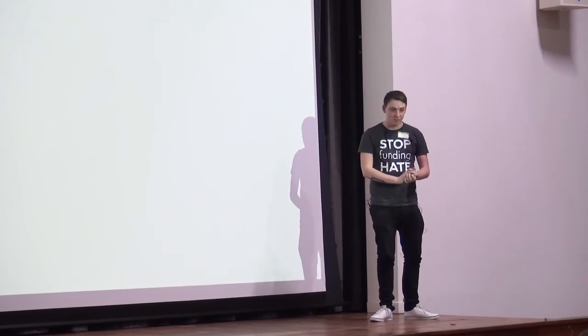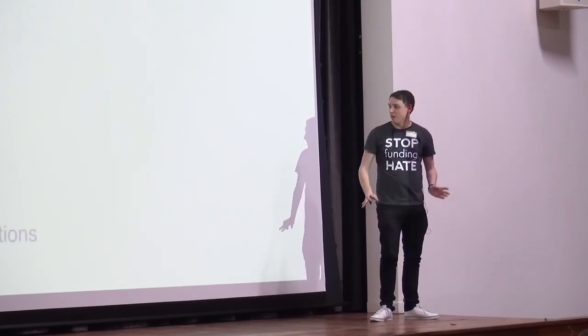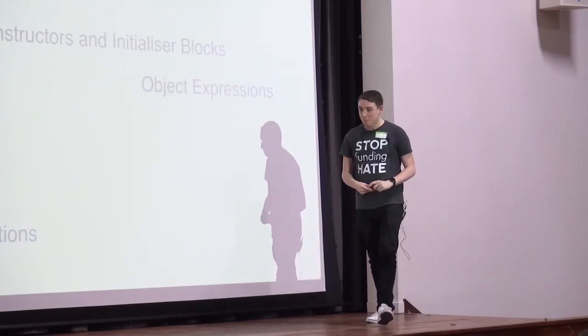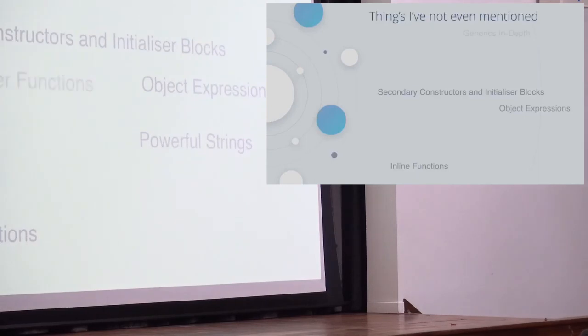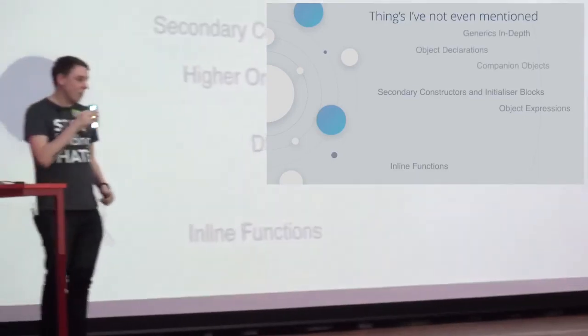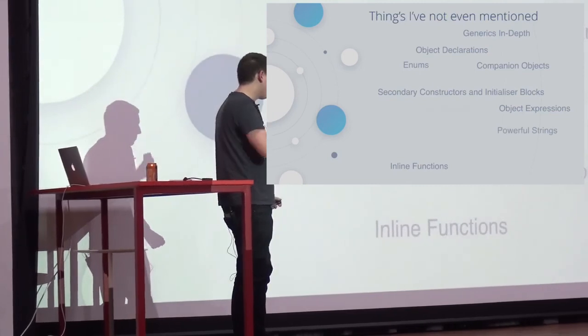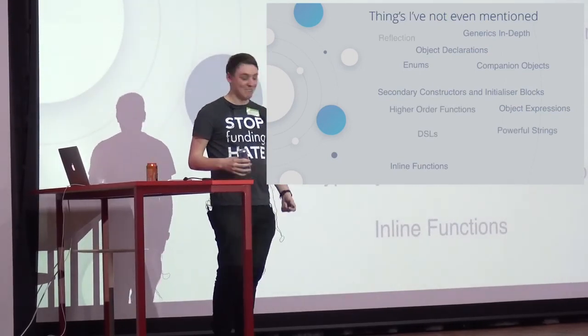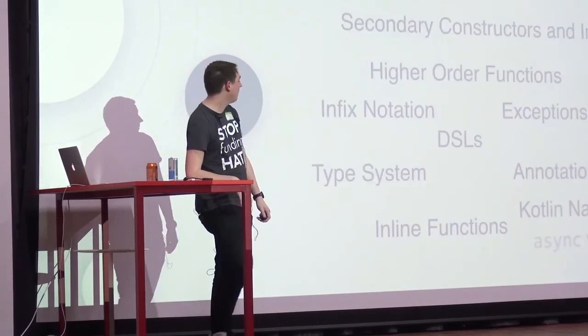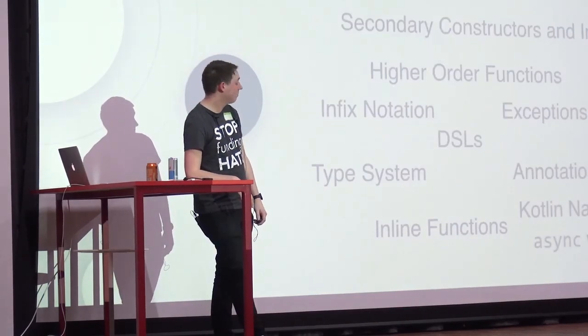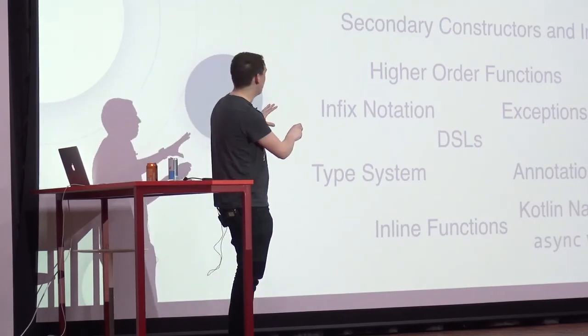Right, so things I haven't covered. I wanted to do more C# and Kotlin side-by-side examples, but time just was not on my side for this, I'm sorry. So things I haven't covered in terms of Kotlin stuff, there's only one or two things that I've not mentioned. I can't remember how long this takes. It's quite a lot, though. Okay, there's more stuff still, but I ran out of space.